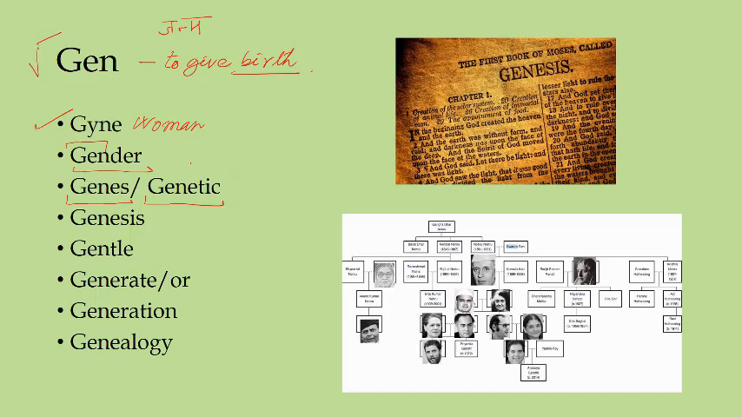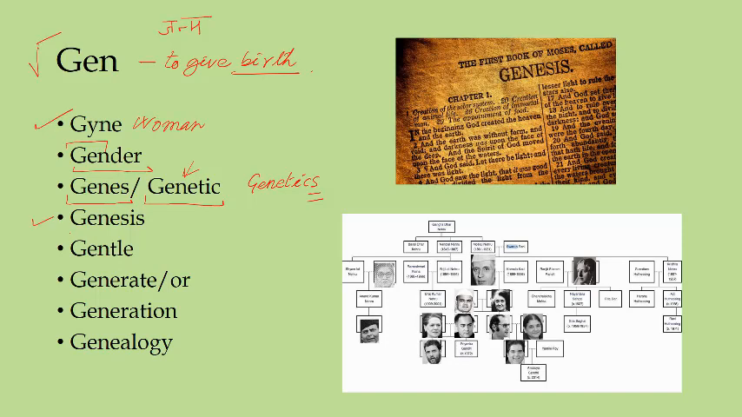Genetic is something which is concerned with genes, and the study of genes is called genetics. So this difference is there, the S. Genetics means the study of genes, and genetic simply means related to genes, like a genetic problem or genetic structure. But genetics is the study of genes.